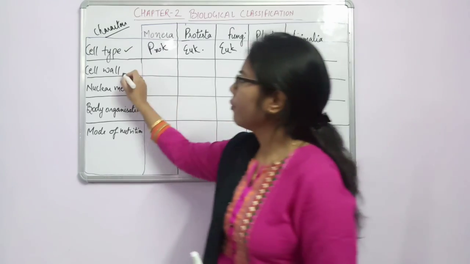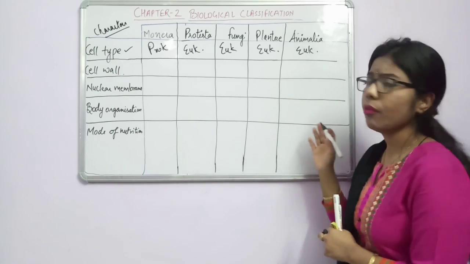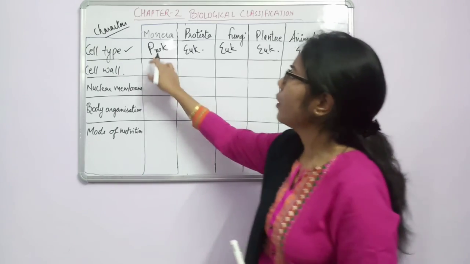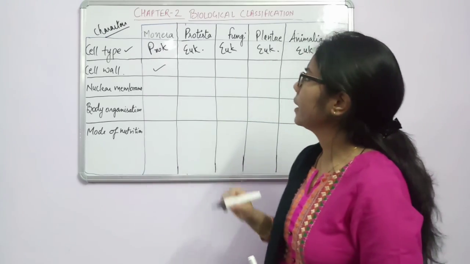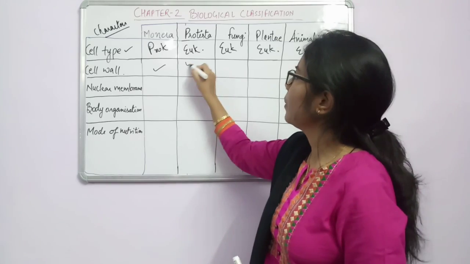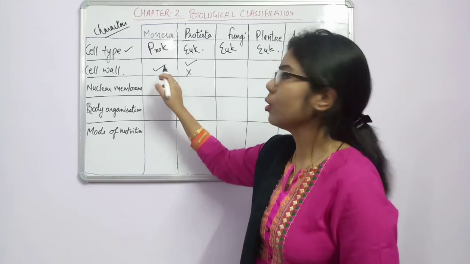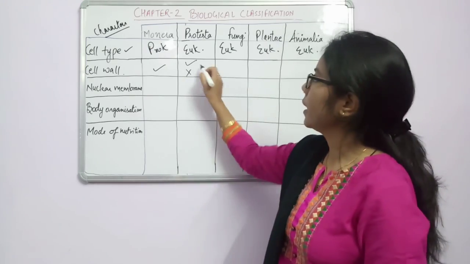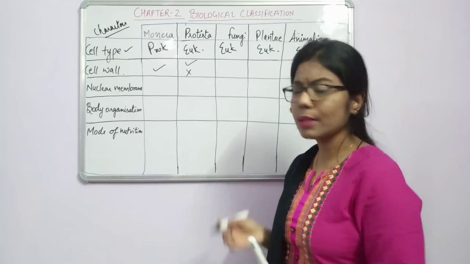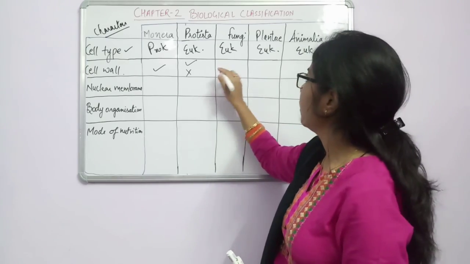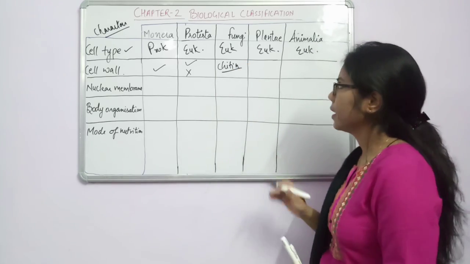Fine. Now the cell wall. We know the cell wall is present where? In the case of plants as well as fungi. In case of Monera, maybe some cell wall is present here. Fine. But in case of Protista, it may be present or it may be absent. The cell wall which is present in Monera is made up of peptidoglycan, and in case of Protista it may be present or it may be absent. In case of fungi, the cell wall is present, and we will say it is made up of chitin. Chitin is present as the cell wall.